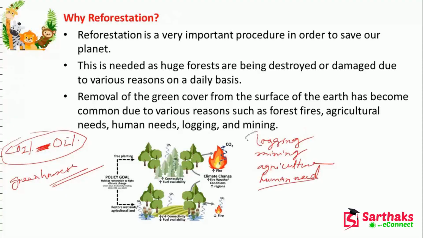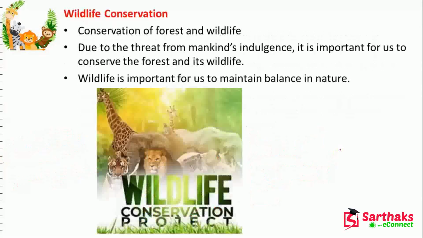So for all this, to avoid all these things, we have to do this. We cannot stop this thing. So simultaneously, we have to grow new plants also. We have to grow new forest, or enlarge the forest area, so that we may compensate whatever the effects of the deforestation.